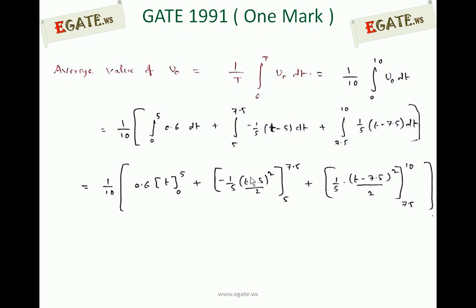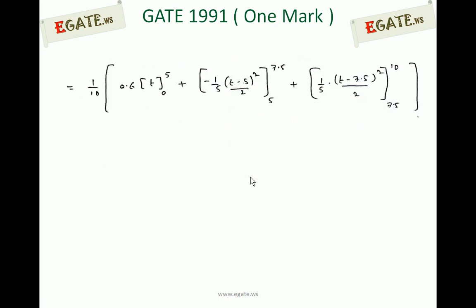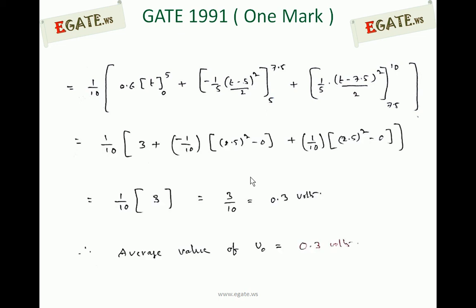Solve this equation. The integral of a constant is t, and the integral of t is t square by 2. If you solve this, it looks like minus 1 by 10 into 2.5 whole square for the 7.5 minus 5 segment, and for 10 minus 7.5 you also get exactly 2.5 whole square.